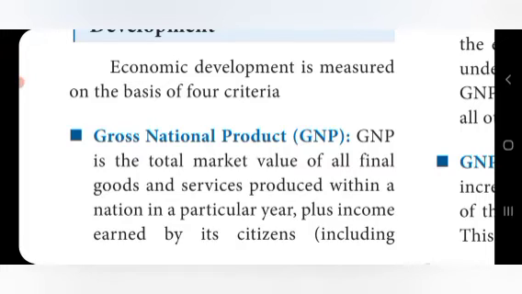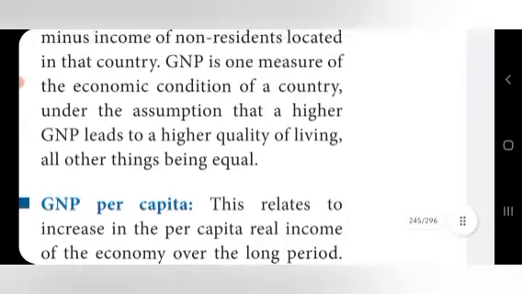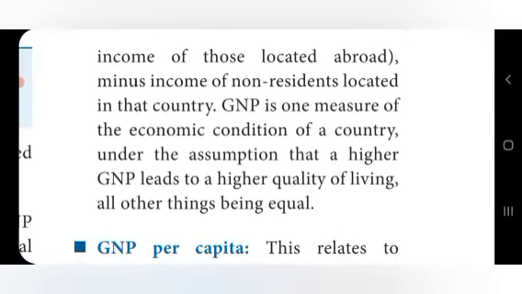So, GNP is one measure of the economic condition of a country. It leads to a higher quality of living, all other things being equal, so that development is there. As I said, development includes both quality and quantity, isn't it? So GNP leads to a higher quality of life. The living standard of the people will be higher, other things being equal.